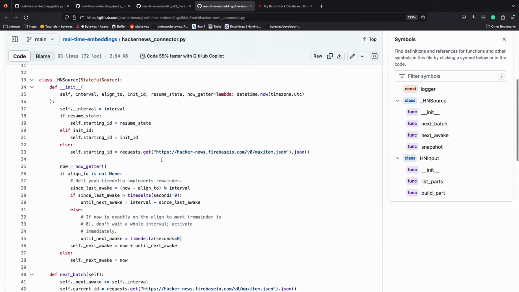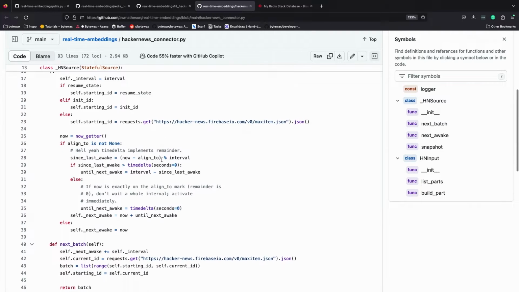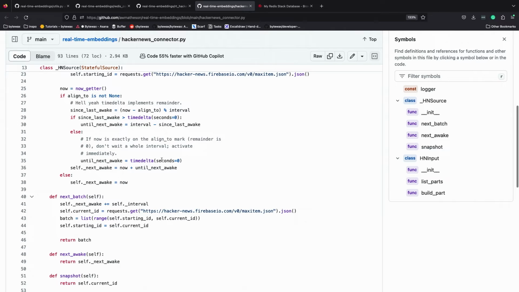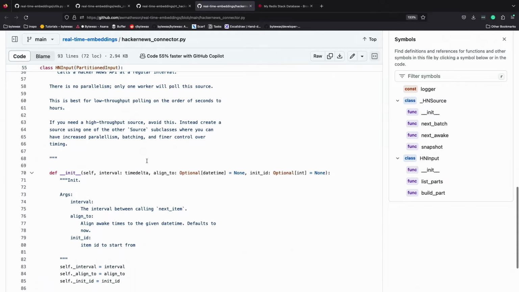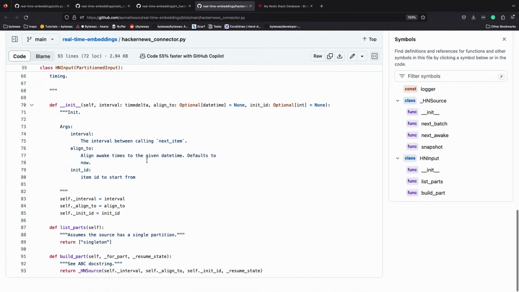I know sometimes you're like, what am I looking at? When you're writing connectors for a framework to process data, you need to describe how the data is split up and how you want to recurringly ingest the data. With Bytewax, you have two parts here. One is your partitioned input class, and that's where you describe, hey, worker 1, you're going to look at these parts, hey, worker 2, you're going to look at these parts.